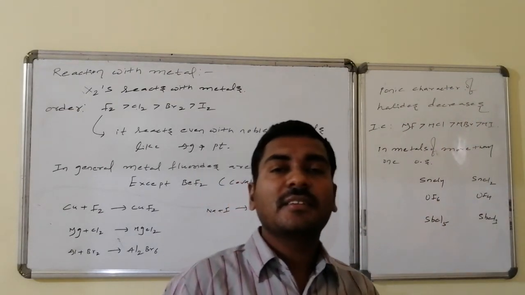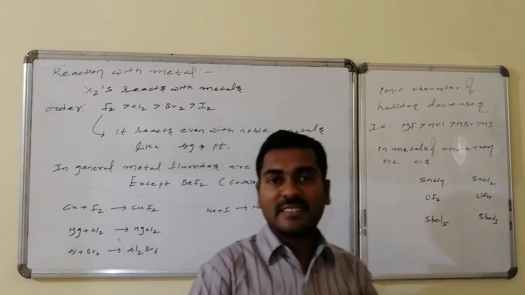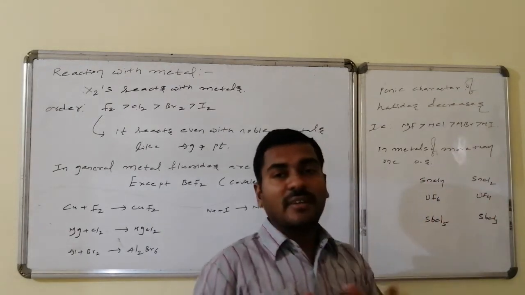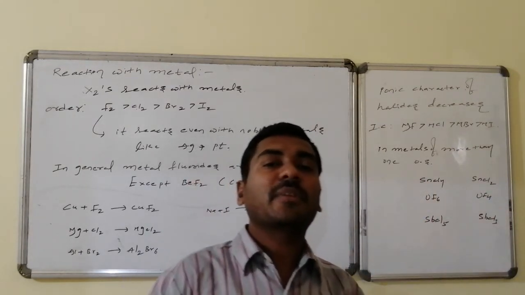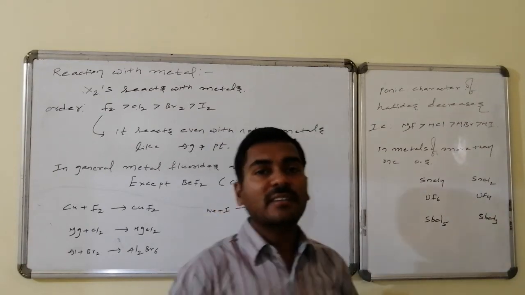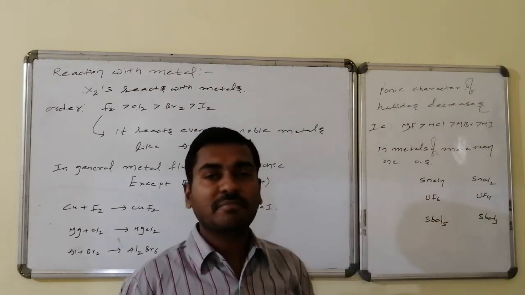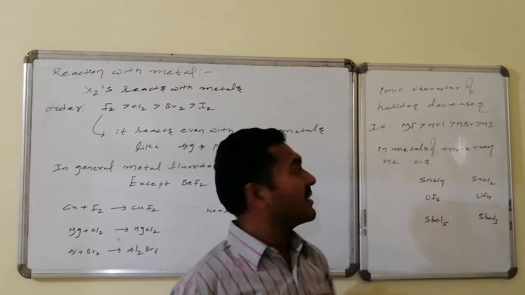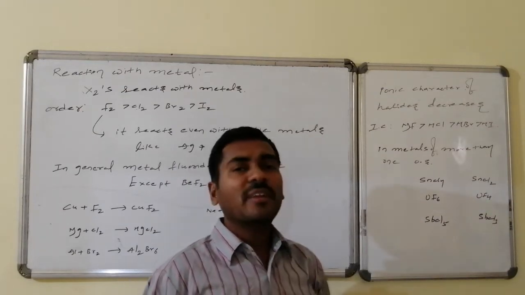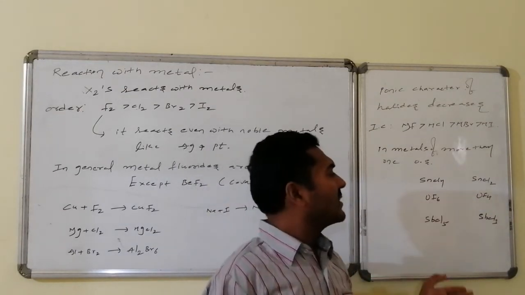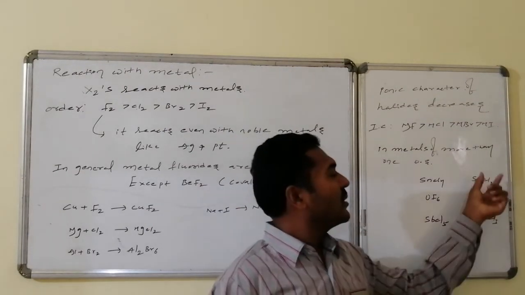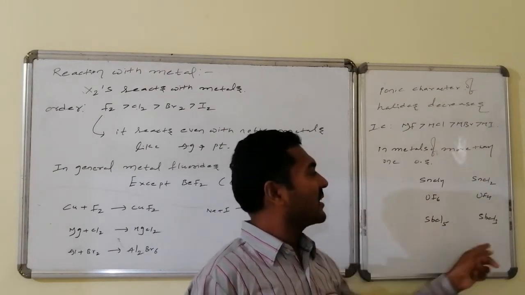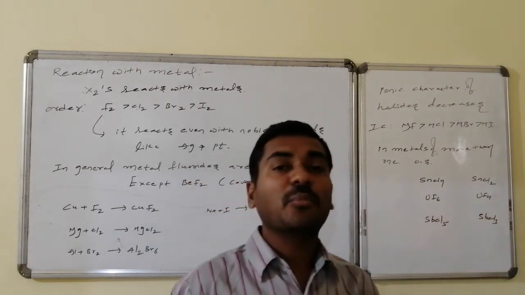As size increases, the polarizing power of the cation drags the anion towards its side, and this dragging back of electron density from the anion is higher in the case of bigger anions. So it is the reverse of ionic character. It is known as covalent character. Covalent character increases, ionic character decreases. Thus, in metals of more than one oxidation state, metals with lower oxidation states are more ionic and metals with higher oxidation states are more covalent.